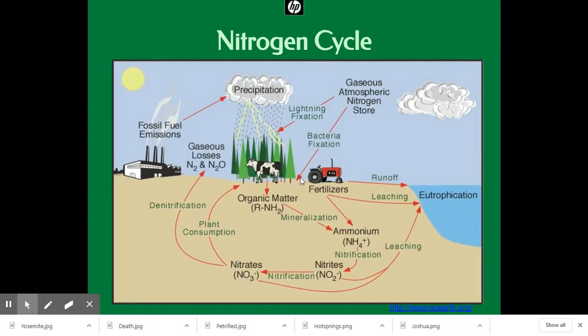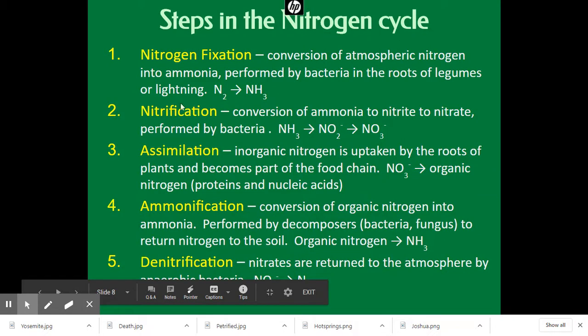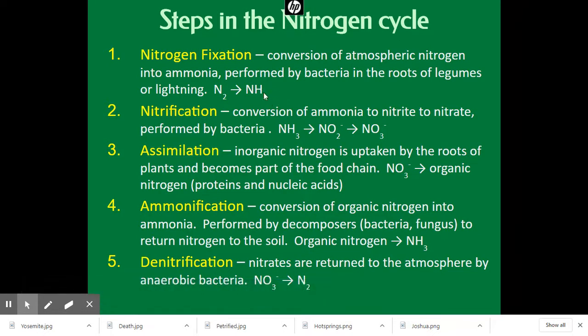Now, once we get in here, we get to a complicated cycle. Next step is called nitrification, because NH3, ammonia or ammonium, is not usable by organisms at this present time, or at least non-bacterial organisms. Nitrification is the conversion of ammonia to nitrite, NO2 minus, and then to nitrate, NO3 minus. This is a two-step process that we must have memorized. You must know these terms: nitrite, nitrate, and ammonia or ammonium.